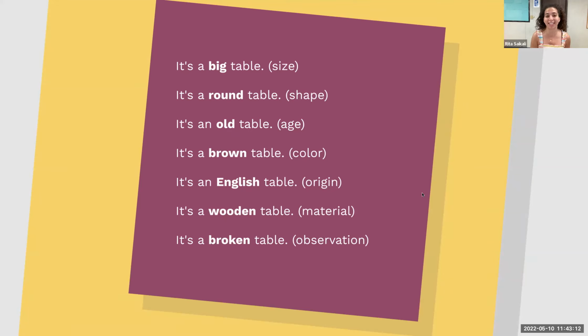For example, it is a big table that describes size. It's a round table that describes shape. It's an old table that describes age. It's a brown table that describes color. It's an English table that describes the origin, right, where it came from. It's a wooden table, describes the material. It's a broken table, is an observation or something that we see with our eyes, right? We observe.